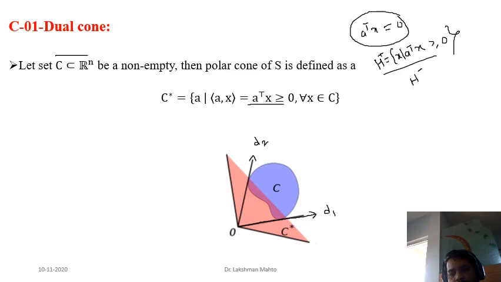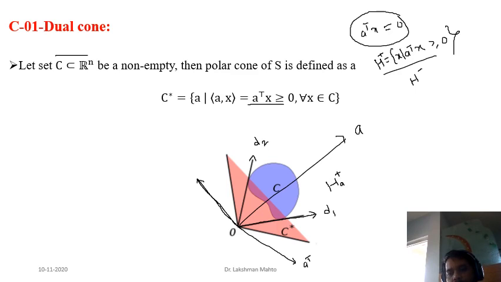Suppose you take any direction, call it A, and define a hyperplane A transpose X equal to 0. This would be a hyperplane. By considering A as a normal vector, you define a hyperplane. So this is A transpose X equal to 0, and you can easily say that for this hyperplane, where is the upper half space? The upper half space is along the normal. That's why it is in this part. This is the upper half space H plus.